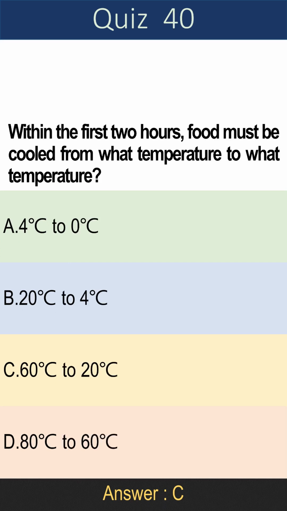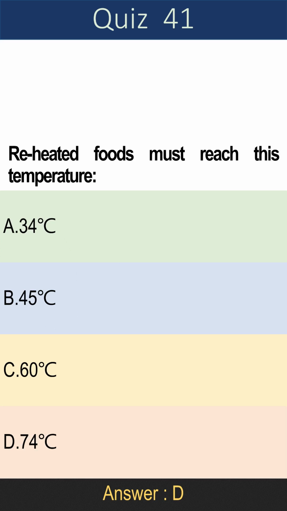Question 40. Within the first 2 hours, food must be cooled from what temperature to what temperature? A. 4 degrees Celsius to 0 degrees Celsius. B. 20 degrees Celsius to 4 degrees Celsius. C. 60 degrees Celsius to 20 degrees Celsius. D. 80 degrees Celsius to 60 degrees Celsius. Answer is C. 60 degrees Celsius to 20 degrees Celsius.